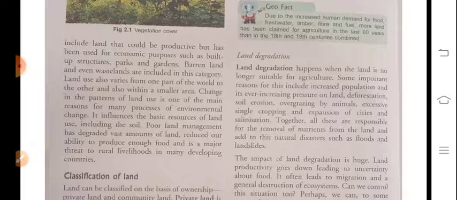Now, you can also see here that the basic resources of land use, including the soil, and poor land management have degraded vast amounts of land and reduced our ability to produce enough food. That is a major threat to rural livelihood in many developing countries.